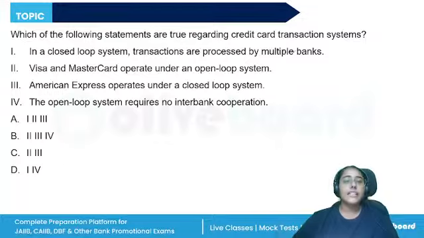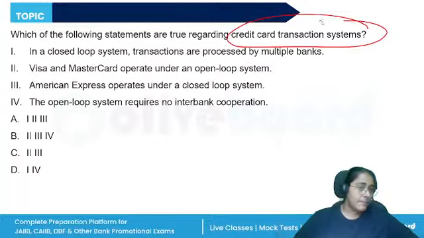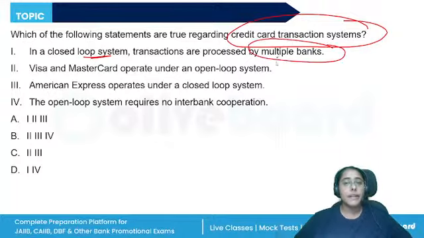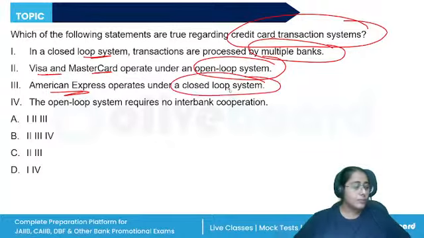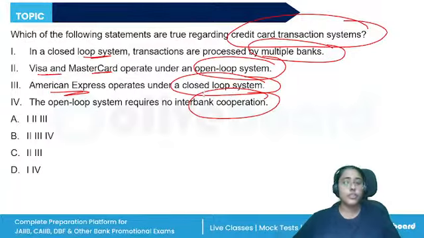Which of the following statements are true regarding the credit card transaction systems? In a closed loop system, transactions are processed by multiple banks. Visa and MasterCard operate under an open loop system. American Express operates under a closed loop system. The open loop system requires no interbank cooperation. There are two options: the open loop system and the closed loop system.